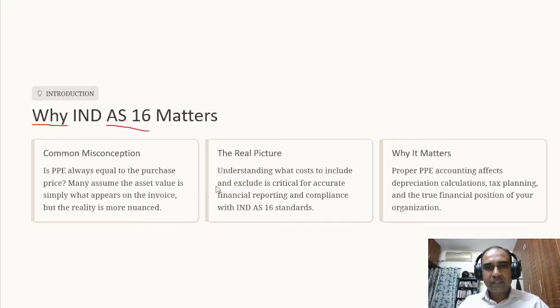So first, we'll be understanding the definition of property, plant, and equipment. Then we'll be discussing the recognition criteria. And we'll also be discussing what can be included in the cost of property, plant, and equipment, and what will be excluded from the definition. And in the last few slides, we will be discussing what happens if one particular asset has multiple components with different useful life. Okay, let's get into the standard.